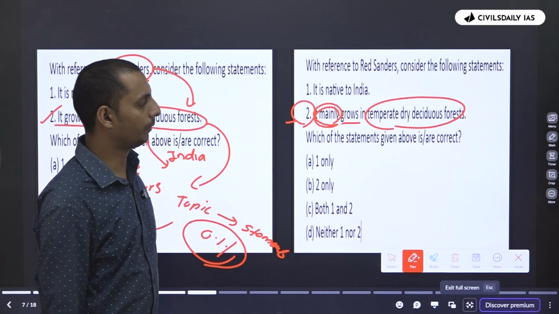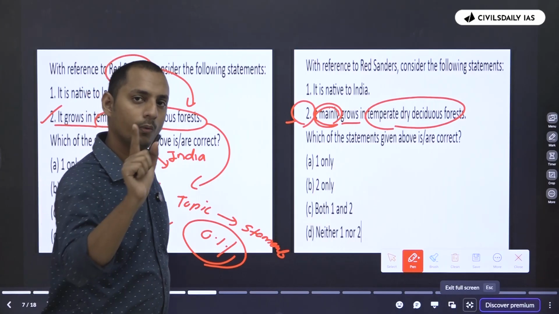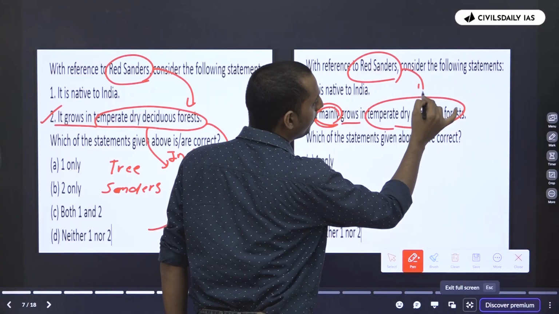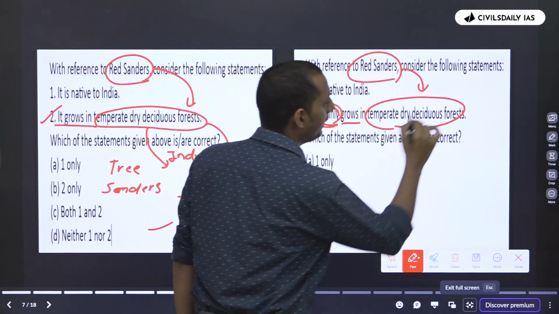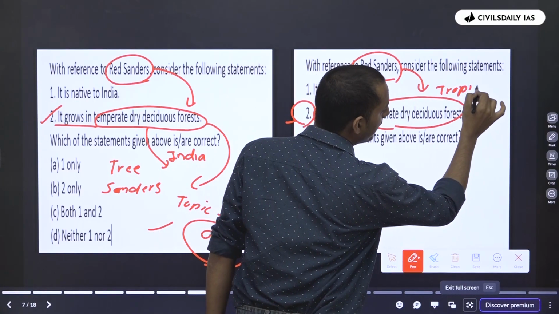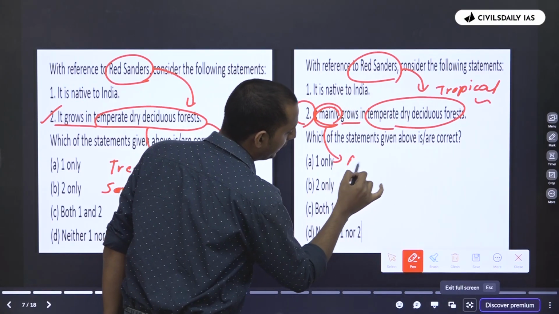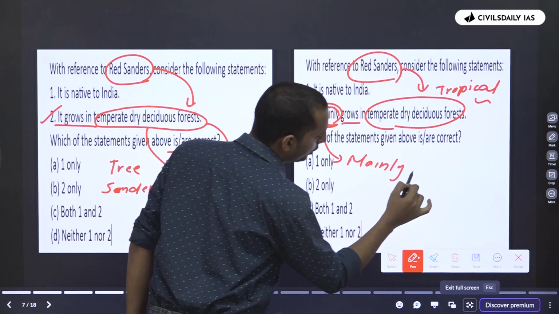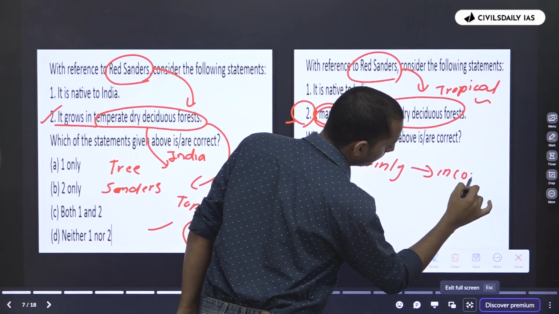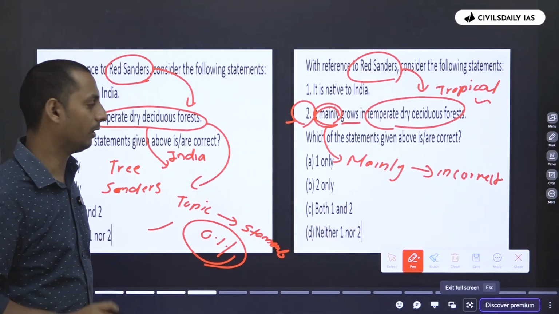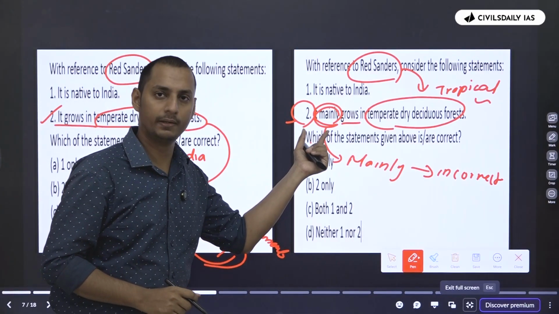It mainly grows in the temperate dry deciduous forest. Now, UPSC can say that it does not mainly grow in the temperate dry deciduous forest. Rather, it mainly grows in the tropical dry deciduous, right? That is why UPSC has introduced the word mainly here, in order to make this statement incorrect. So always remember, why does UPSC introduce the word mainly here?